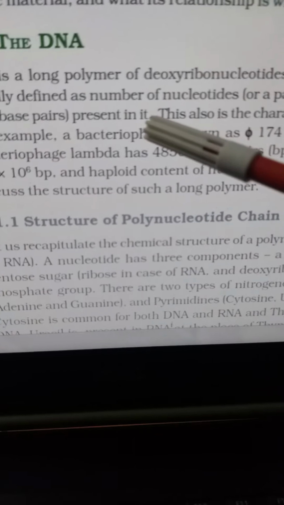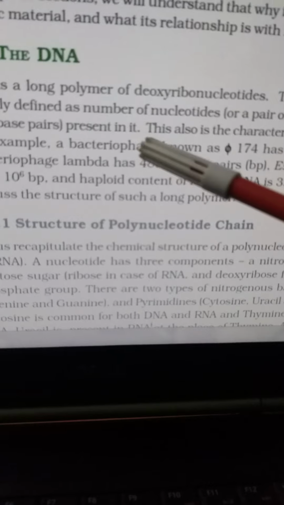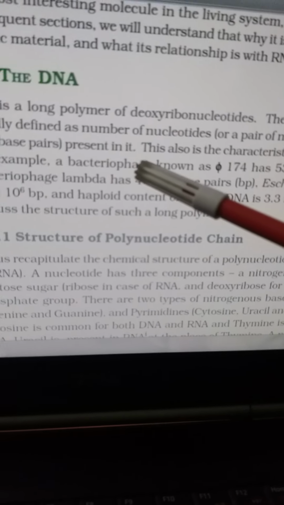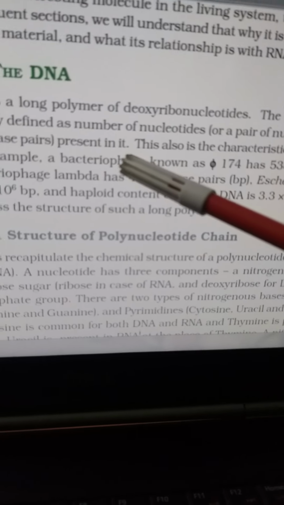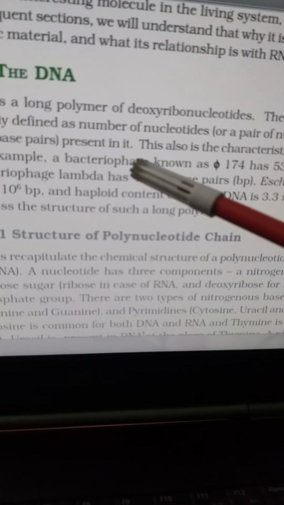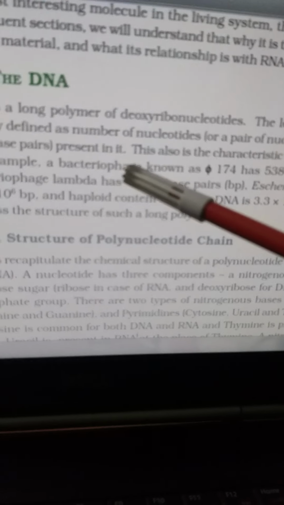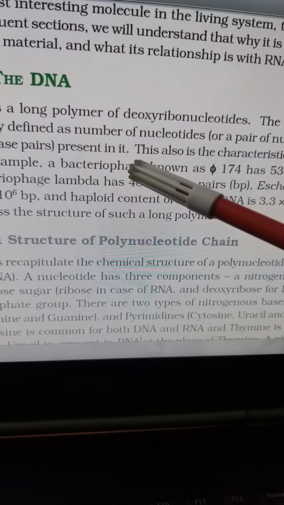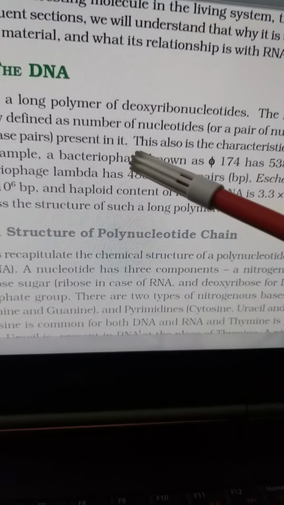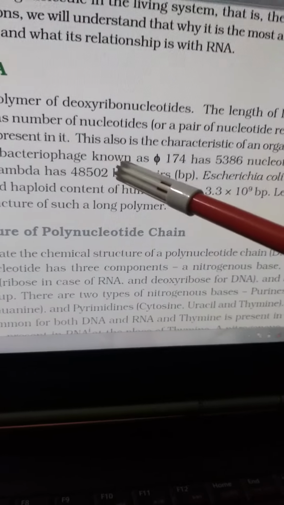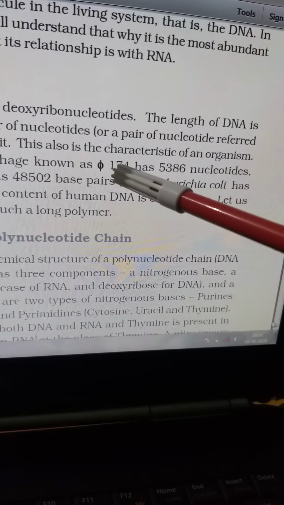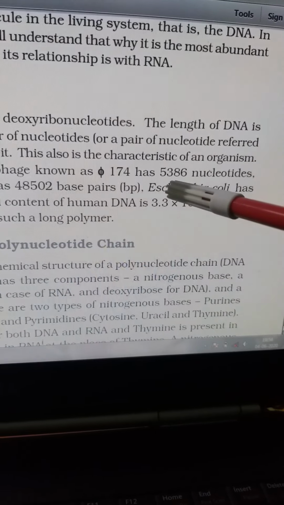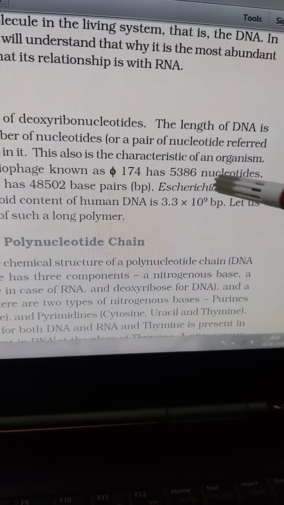For example, you see bacteriophages. What are bacteriophages? The virus affecting the bacteria, that is the bacteriophages. This has a base pair of 5386 nucleotides.